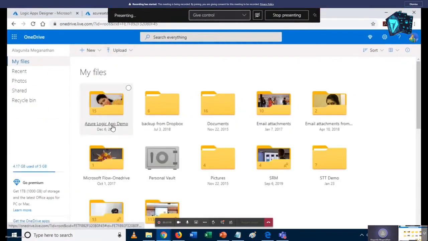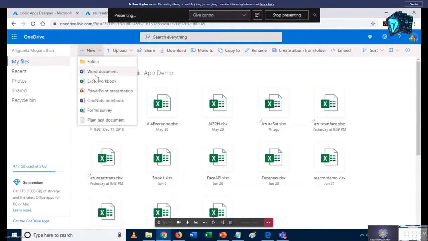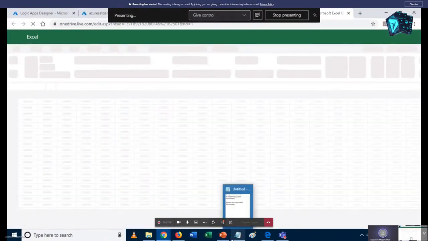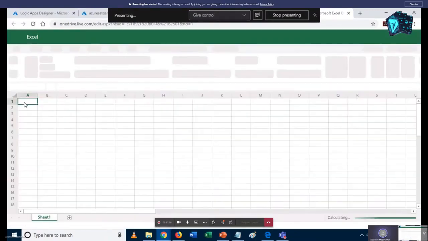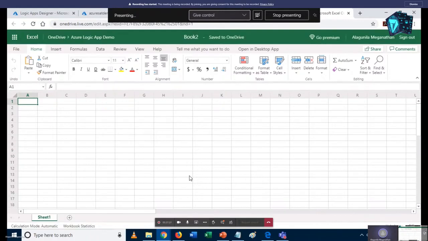I have created a folder, and in that folder I have to create an Excel workbook. Let me enter the fields required. The first is date and time, whenever we post.